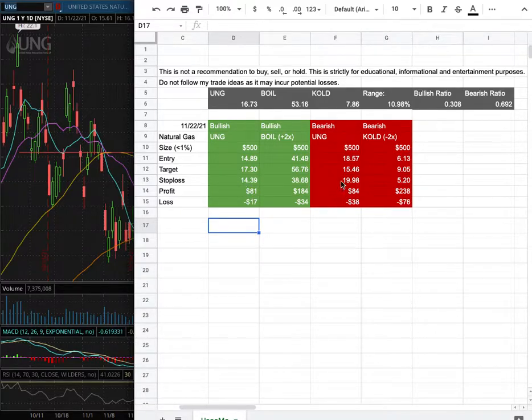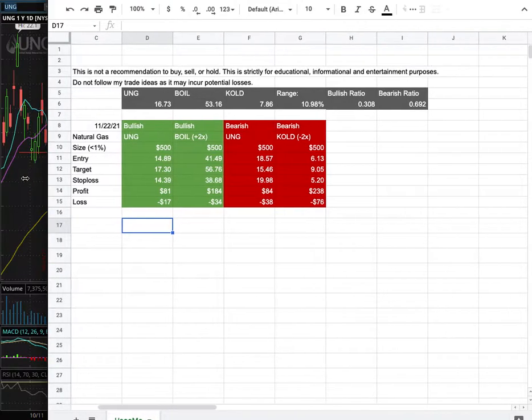However, if I were to open a short position, my entry is at $18.57, and that is this range here. My sell target is at $15.46, and my stop loss is at $19.98. So whichever entry price were to hit first, that'll be my position of the week.